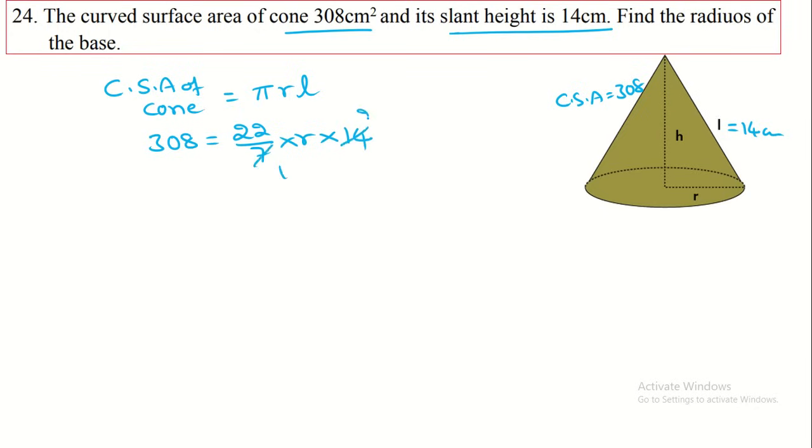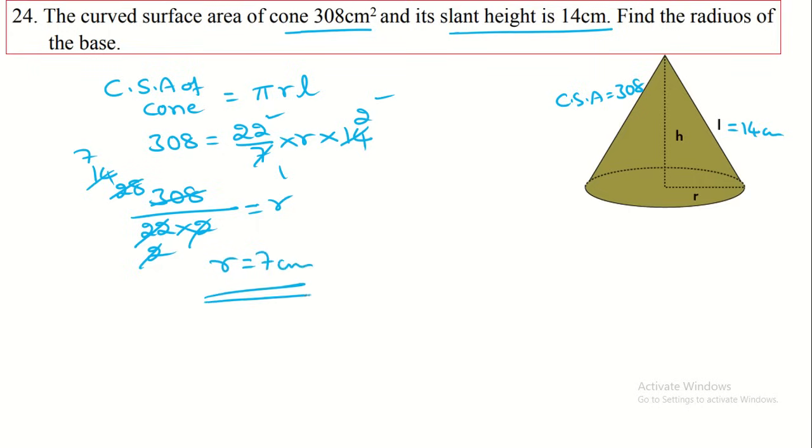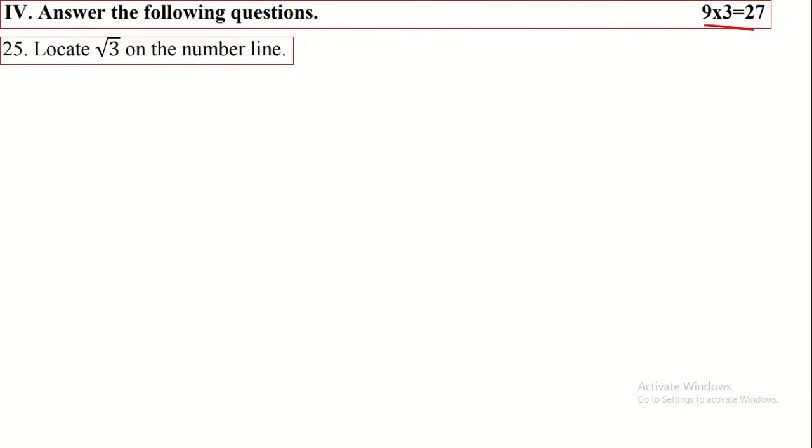7 1s are 7, 7 2s are 14. So here we have to transfer this 22 and 2 to the left hand side. That becomes 308 divided by 22 into 2, that is equal to r. So therefore here 11 2s are 22, 11 8s are 88. Here 2 1s are 2, 2 7s are 14. That means r is equal to 7 centimeter. This is the radius of the cone. So in this way we have to find out the answer.